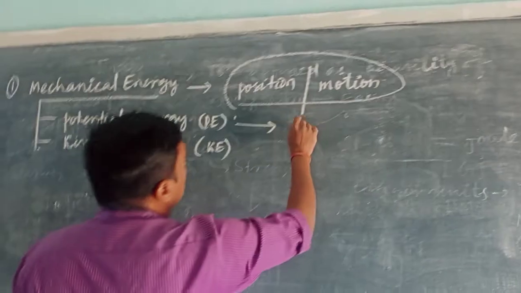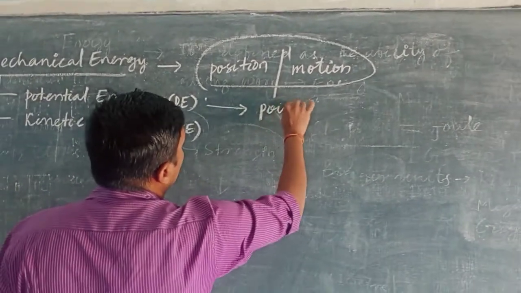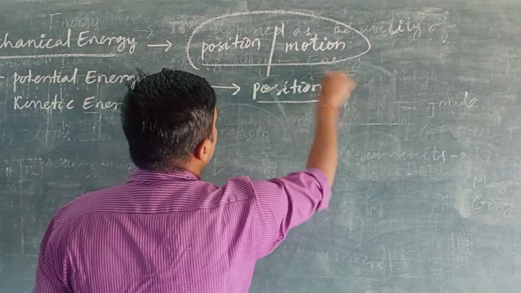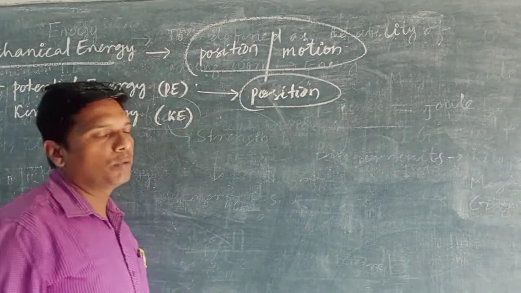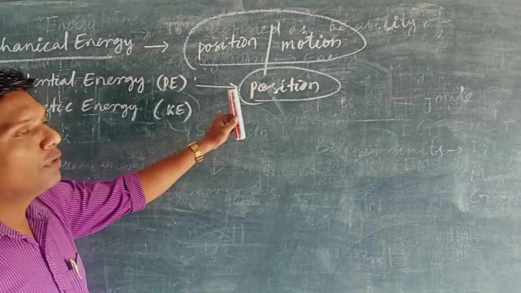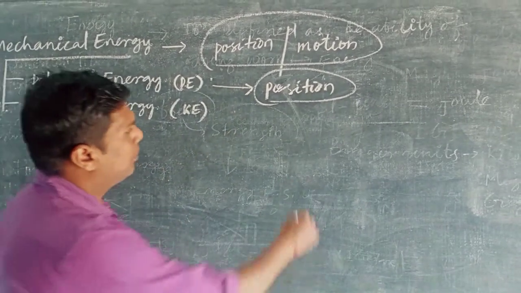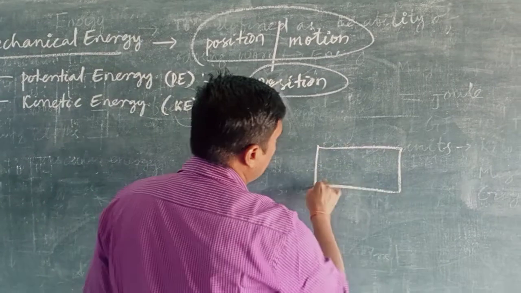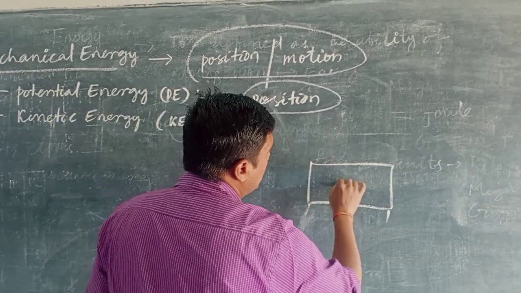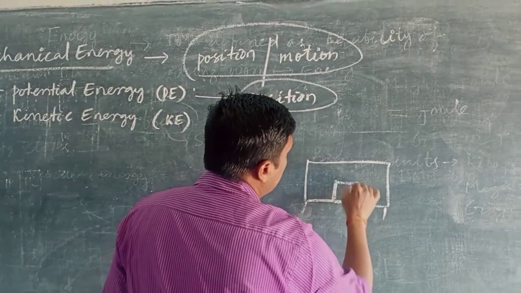Potential energy is the energy which is possessed by a body by virtue of its position. Suppose this is one table, and on the table there is a book.